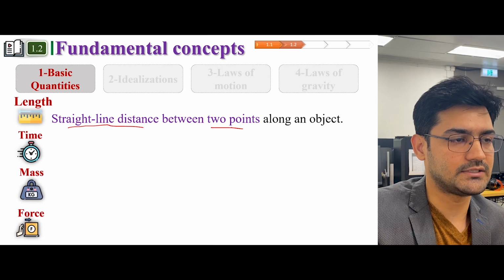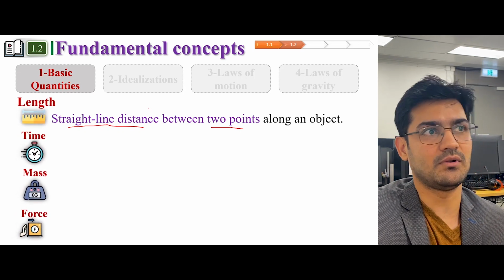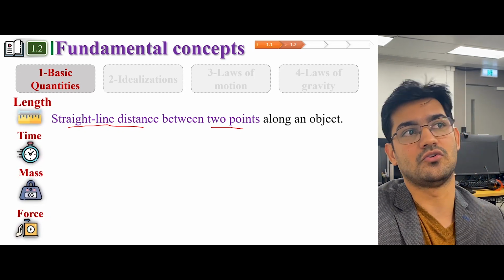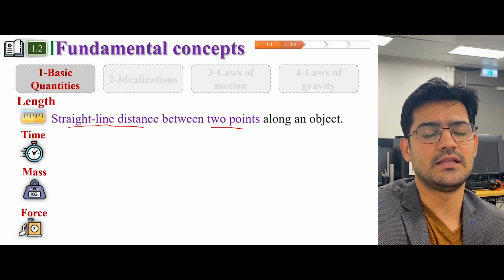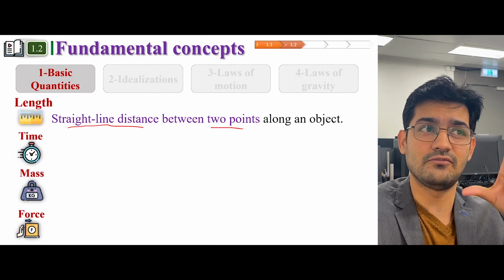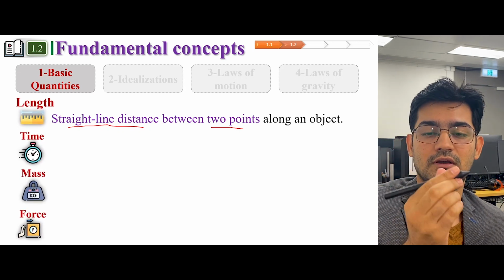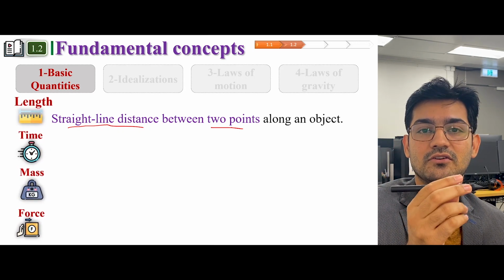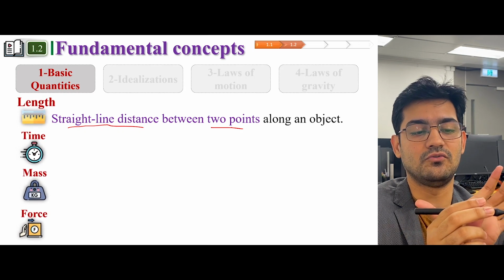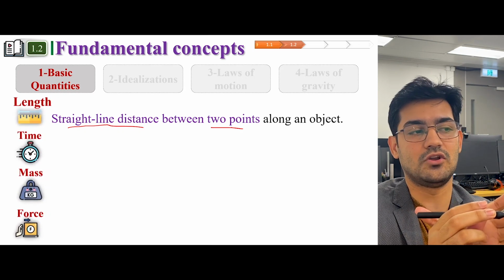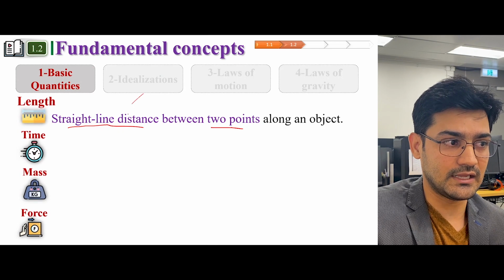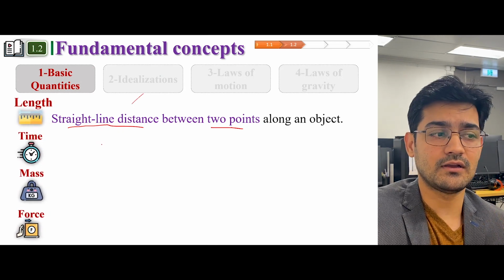For example, if you are asking someone how tall he or she is, then you're basically getting a sense of the length. Or if you are asking what is the length of this pencil, then you are trying to figure out the distance between these 2 points. So that's length.